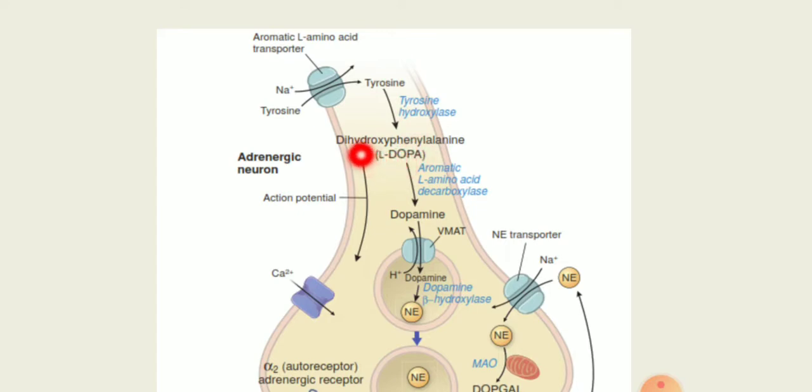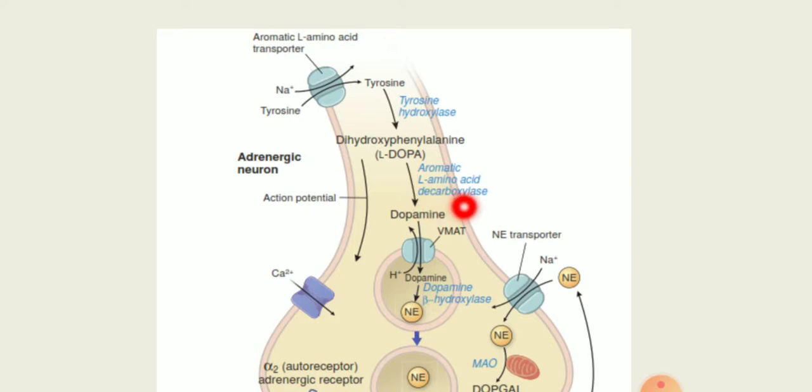When you see dihydroxyphenylalanine, the benzene has hydroxyl groups at the 3 and 4 positions, and that structure is known as catechol. That is the reason why, when it is attached with ethylamines, substances like adrenaline and noradrenaline are known as catecholamines.